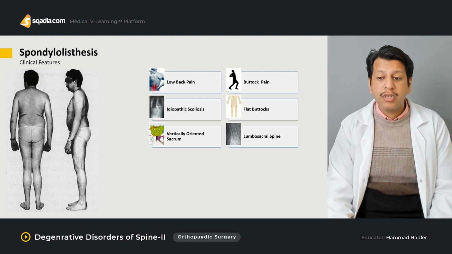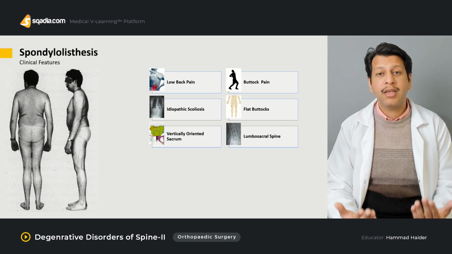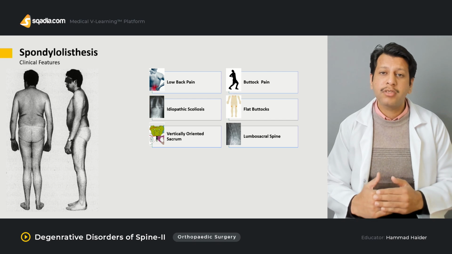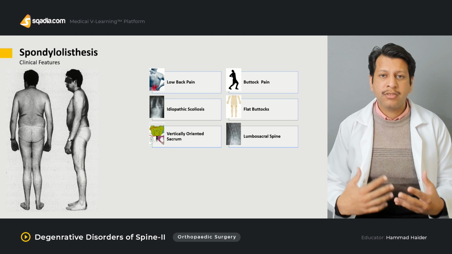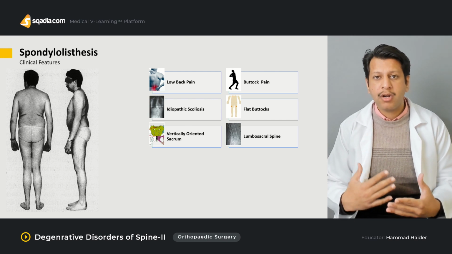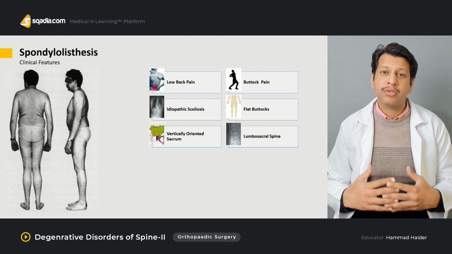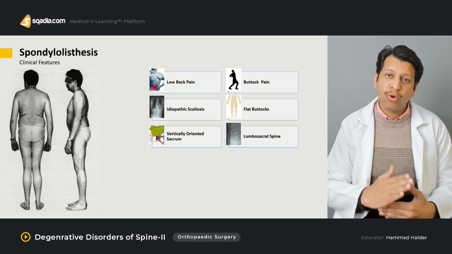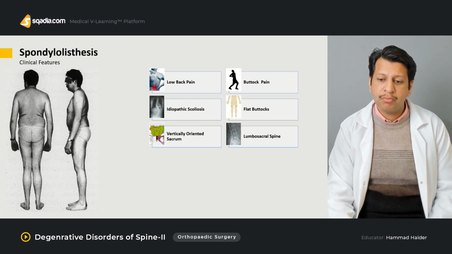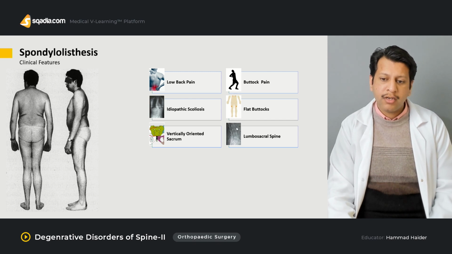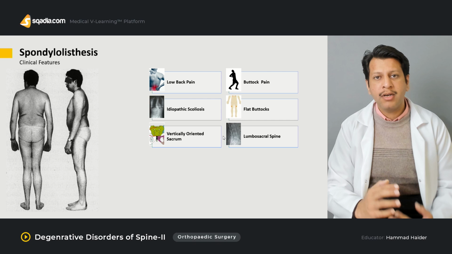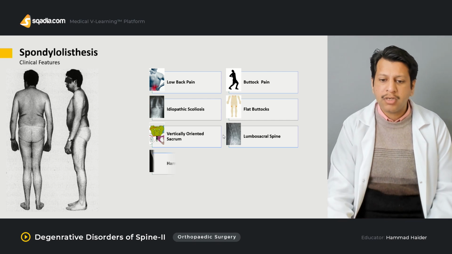Then there is lumbosacral spine pain and increased extension. The most common finding is that the patient has hyperlordosis, or the lumbosacral spine is in a more lordotic posture compared to normal, because what happens is this vertebra slips forward and the other vertebrae fall backward, leading to hyperlordosis of the lumbosacral spine.